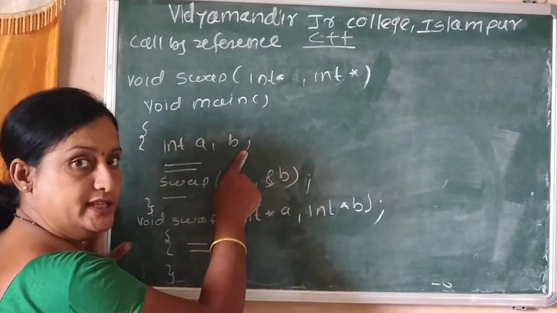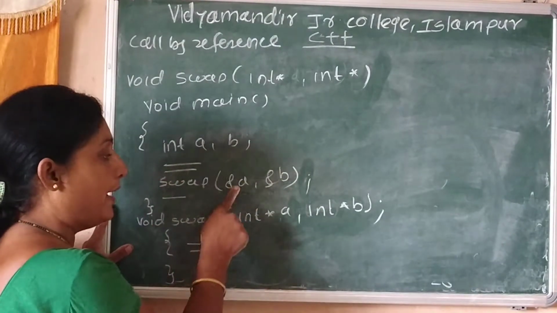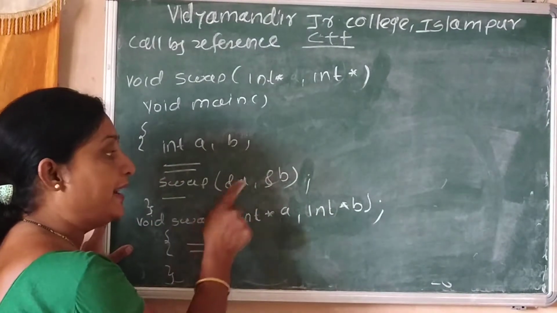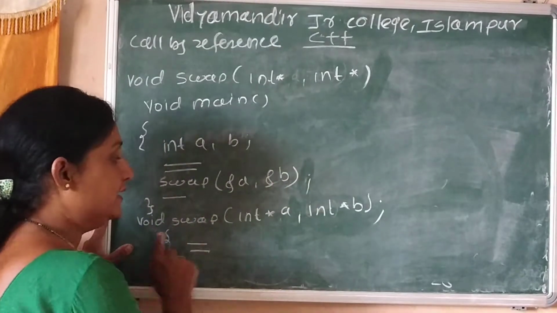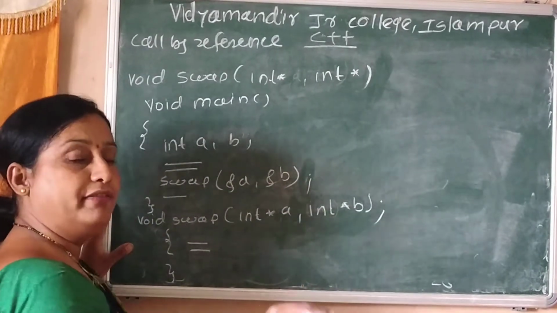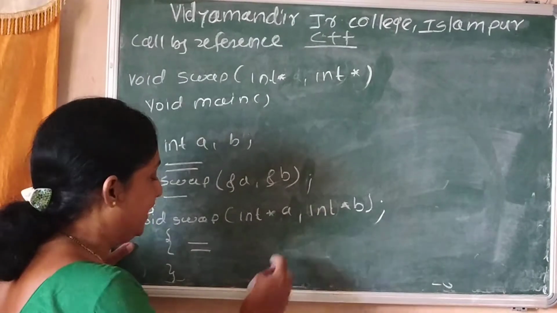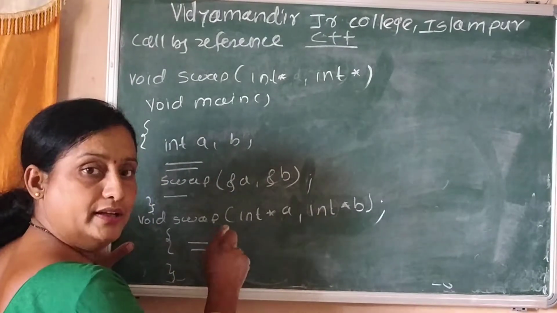Next, a and b are the two variables. In the call we use the address-of operator, that is &a and &b. Again, this statement is a function definition statement, and the block of code can be written here.